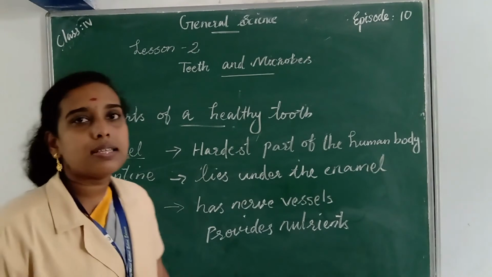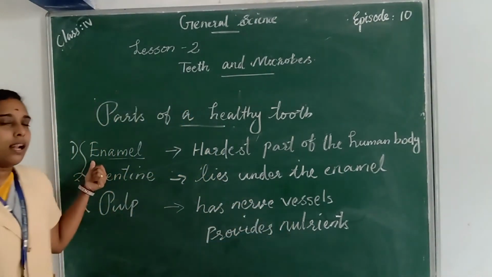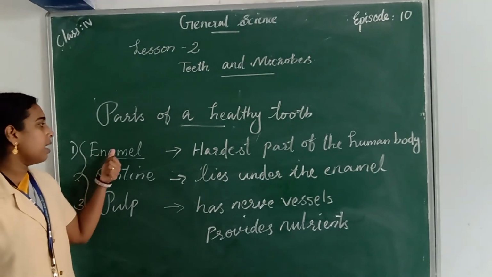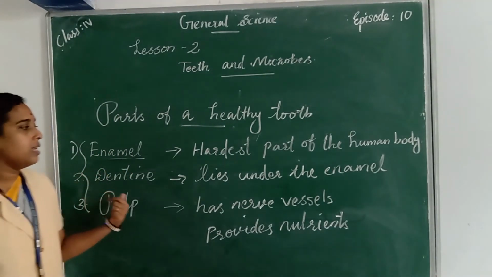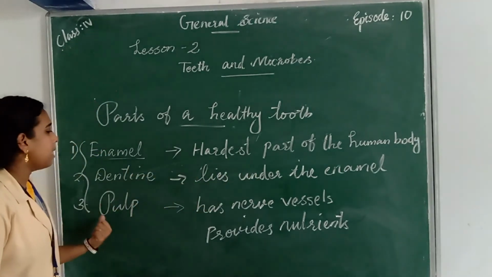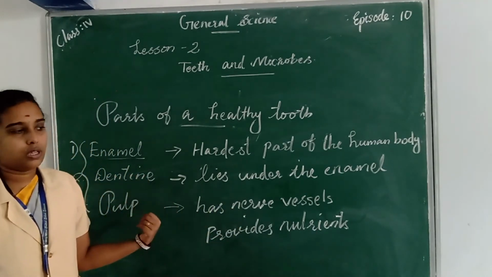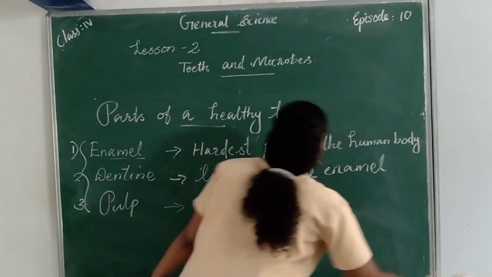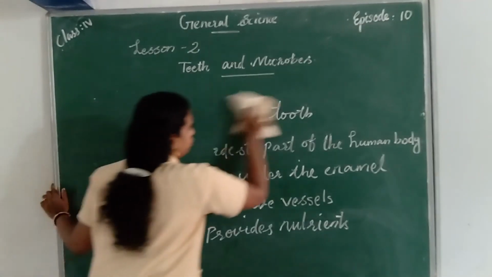Which is the hardest part of the human body? Enamel. The spelling of enamel, E-N-A-M-E-L. Next one is dentin. Dentin is not so hard and it lies under the enamel. Pulp has nerve vessels and it provides nutrients for the tooth. So enamel, dentin and pulp are the three main parts of a healthy tooth.